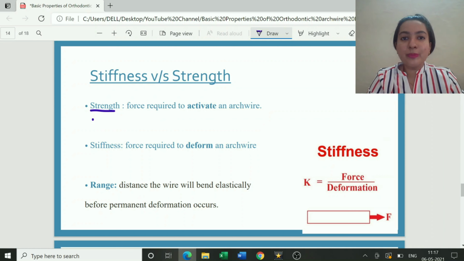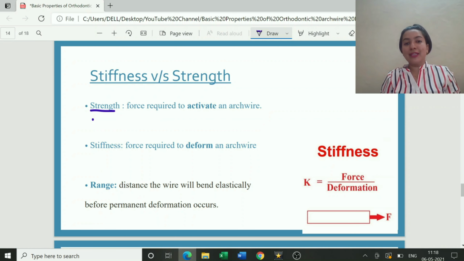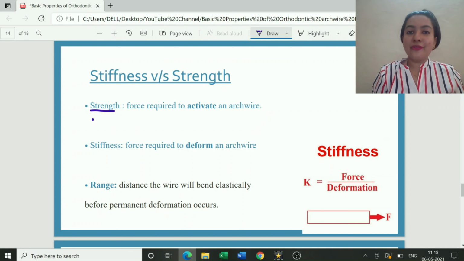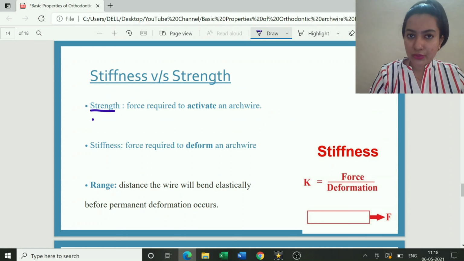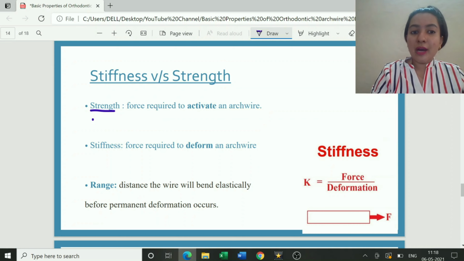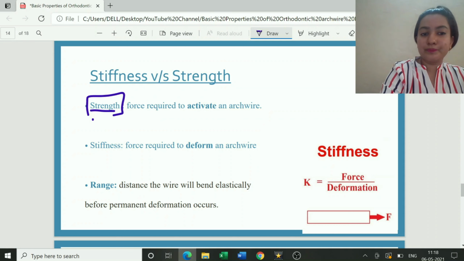If it is passive, it means it is not applying any force. The wire will apply force only if the wire is active. In case it is lying passively, no force is exerted onto the tooth surface. So the amount of force which you need to activate an arch wire is known as strength.